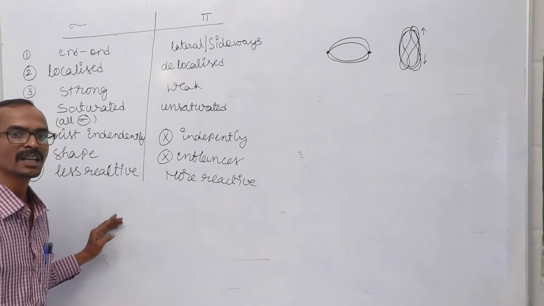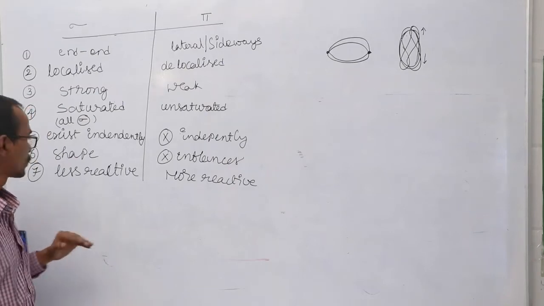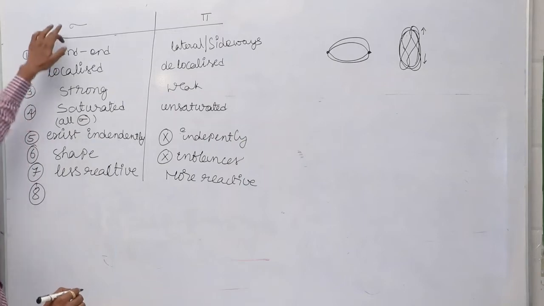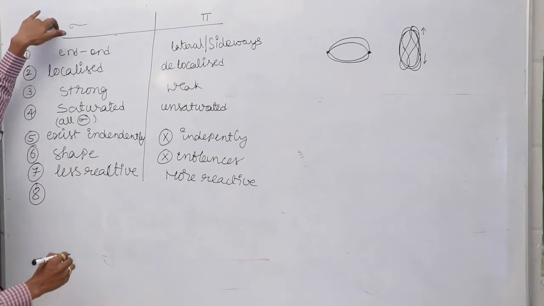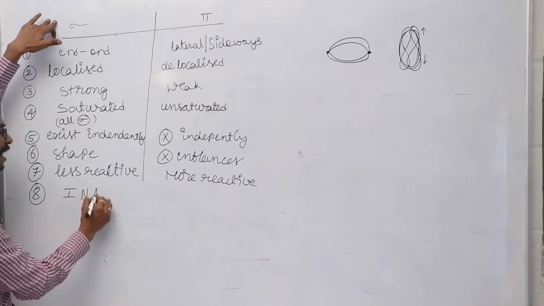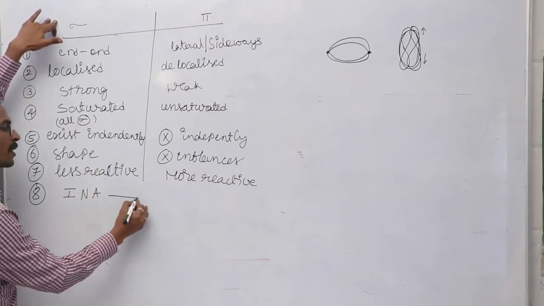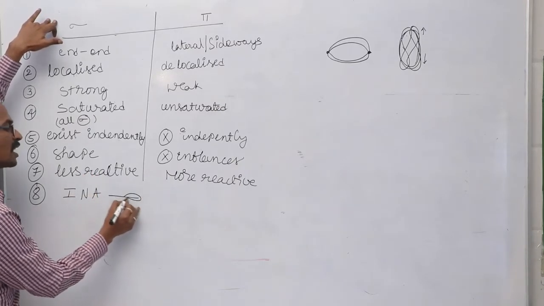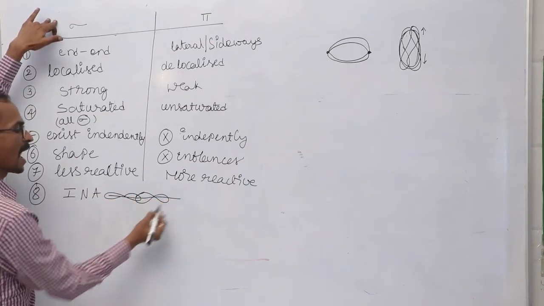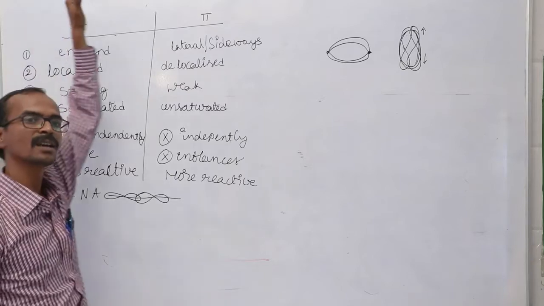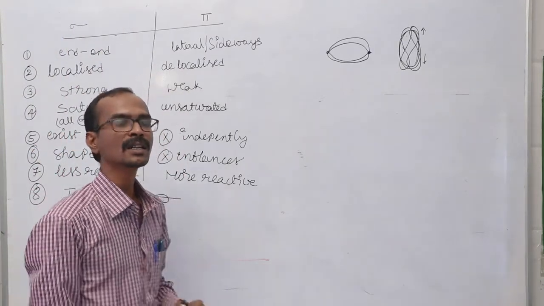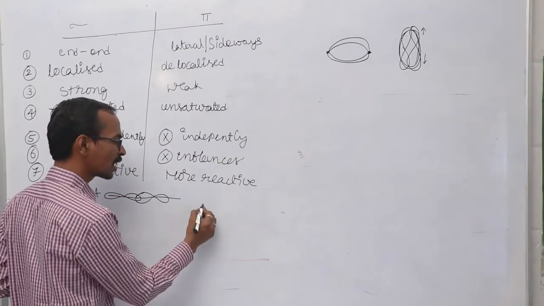Next, if we observe the overlapping process, during the formation of a sigma bond the overlapping of atomic orbitals takes place along the internuclear axis, that is, the imaginary line which passes through the nuclei. And in the pi bond, what happens?